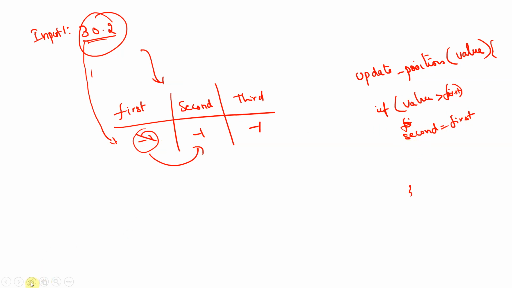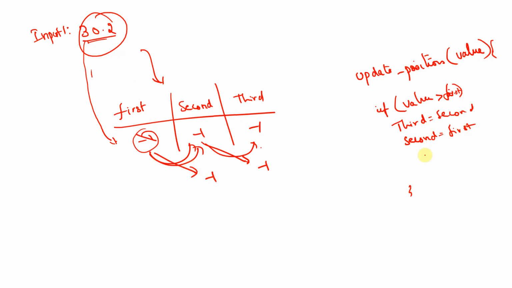Before that we should do one more thing, my bad. We'll first assign third. Basically it's like pushing everything down like a stack. You're pushing this to this and this to this to make sure that you don't forget the things. First I'll do third equals second, so this will also become -1, and second becomes first. This value is assigned here, and now first is nothing but the new value that came.